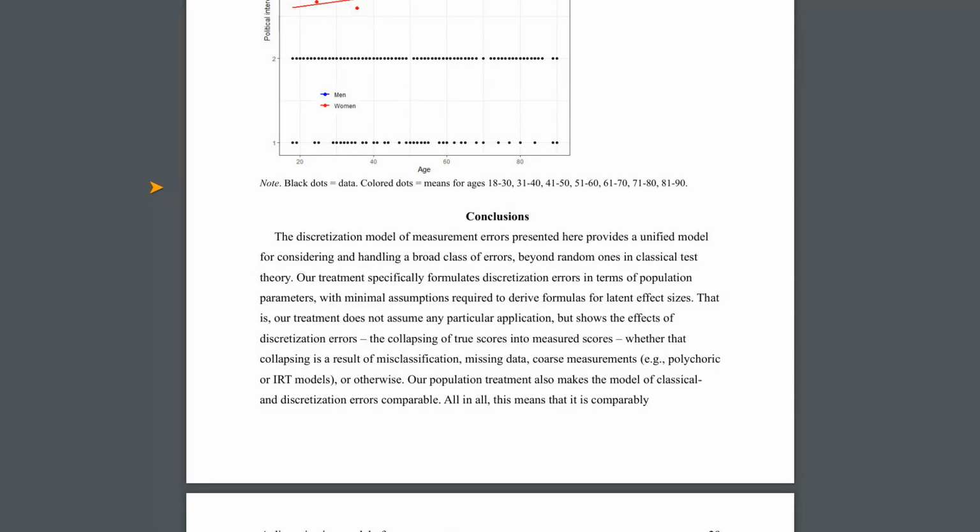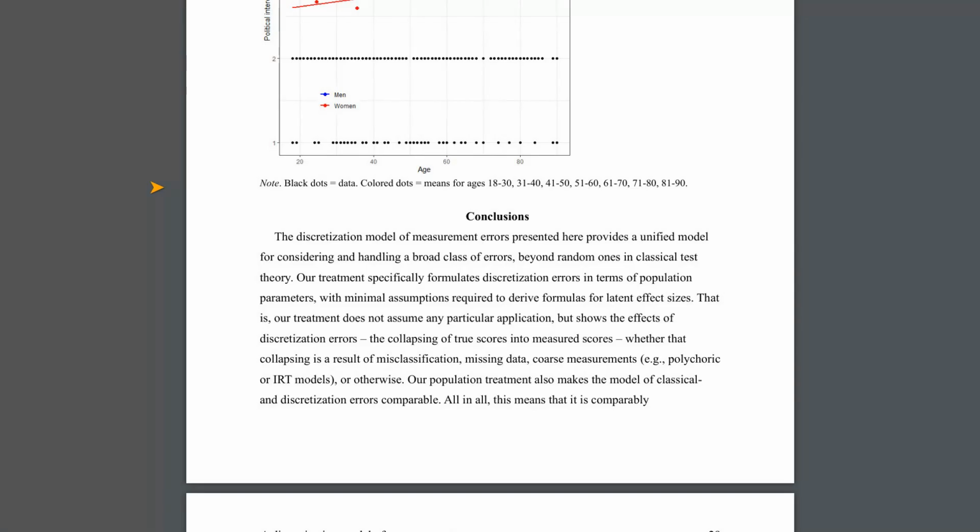But the implications are huge for anyone working with survey data, Likert scales, or any kind of measurement that involves categories or missing data. This work provides a concrete framework for improving the accuracy of their findings. It encourages researchers to think critically about how their variables are measured and what information might be lost in that process. It could lead to more robust statistical analyses and, ultimately, to a better understanding of psychological phenomena.